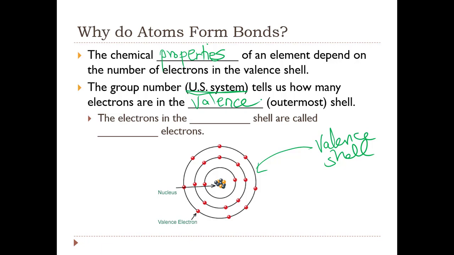So the group number using the US system tells us how many electrons are in the valence shell. The electrons in the valence shell are called valence electrons.